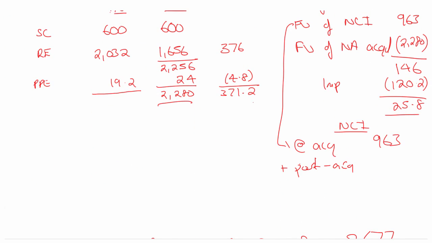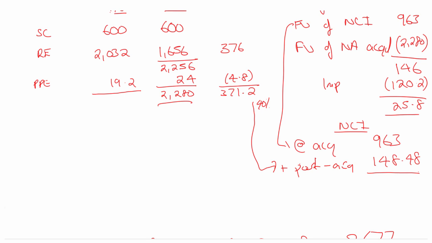So I'm going to drop into there 40%. So 40% of 371.2. Let me just have a look at that. 371.2 times 0.4. I reckon the answer is 148.48. Okay. Now there has been an impairment, but I'm just going to add this up together at the moment.